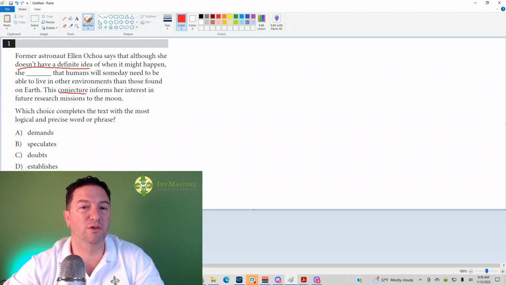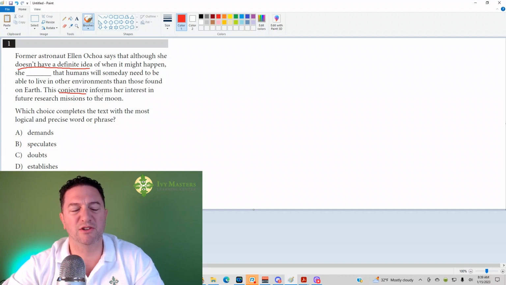You could also see if there's a synonym or an antonym to the blank already in the sentence. It looks like conjecture. What's conjecture mean? Well, it comes from Latin jacere, which means to throw. And it basically means an idea thrown together, like an educated guess. So we could take that with us to the answer choices as well. So now the word think or the words educated guess, we need a synonym to that.